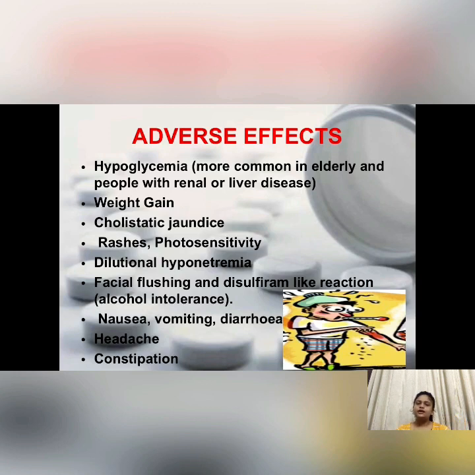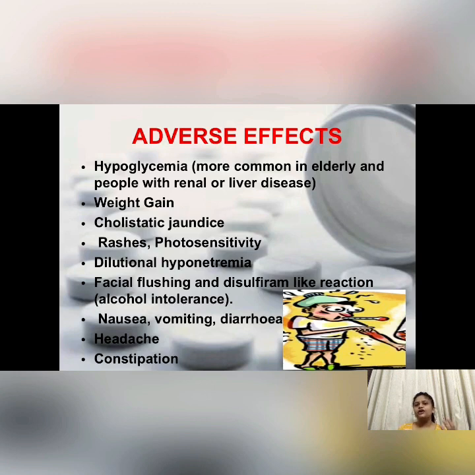and then hyponatremia. Then the facial flushing and disulfiram-like reaction, that is due to alcohol intolerance. In this reaction, the individual after administering alcohol, within 15 to 20 minutes will develop symptoms like facial flushing, then nausea, vomiting, erythema, then throbbing headache, tachycardia, and hangover-like symptoms, and they may last for 1 hour or more than that. Then nausea, vomiting, and diarrhea.